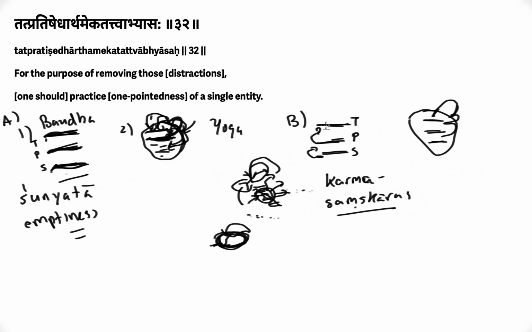So over here, everything is separate. How does this karma have its own karma? How does this thing have its own samskara? Like, it just doesn't make sense. How do they experience each other?